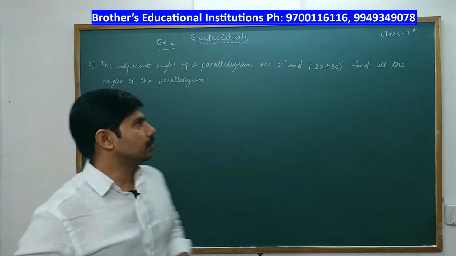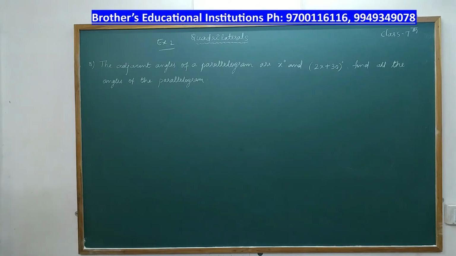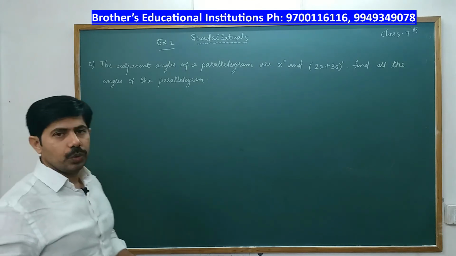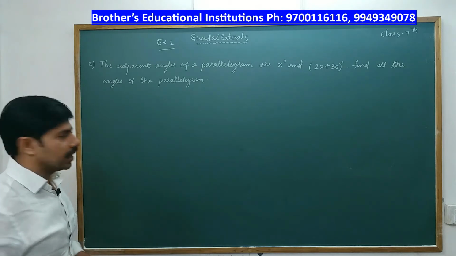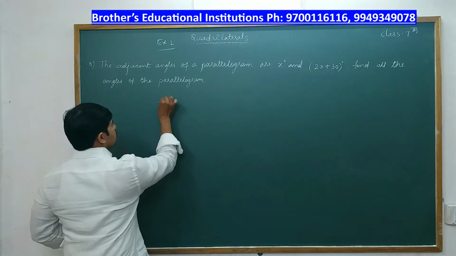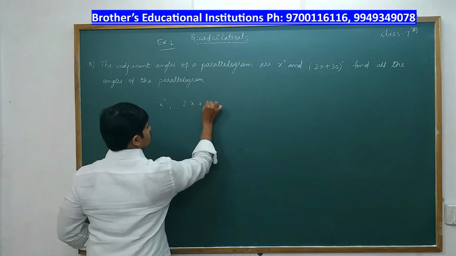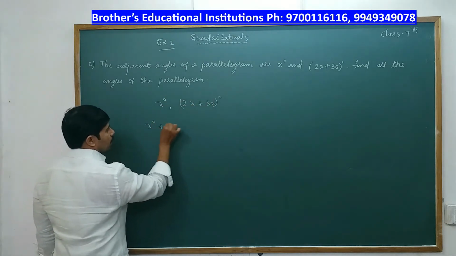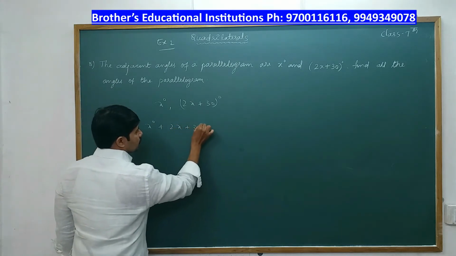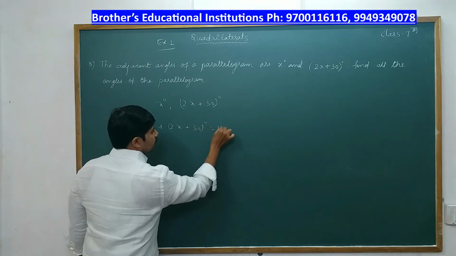Next problem. The adjacent angles of a parallelogram are x degrees and 2x plus 30 degrees. Find the angles of the parallelogram. See, the sum of adjacent angles in a parallelogram is 180 degrees. Right?